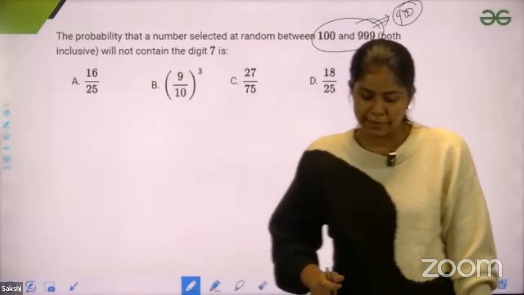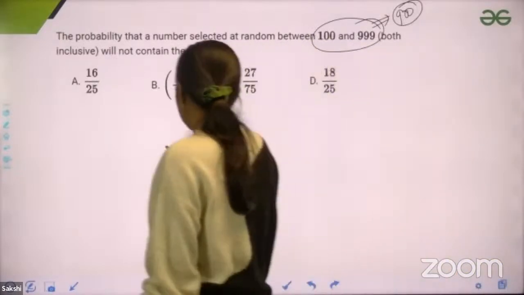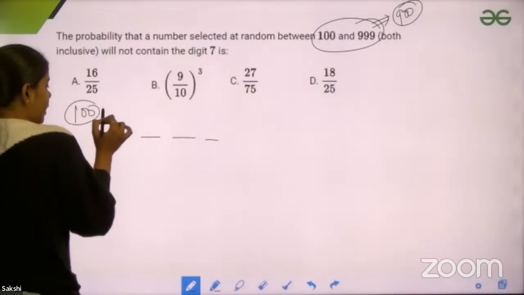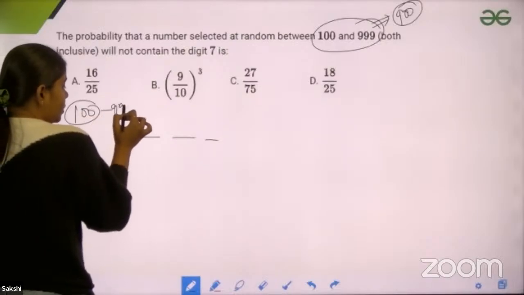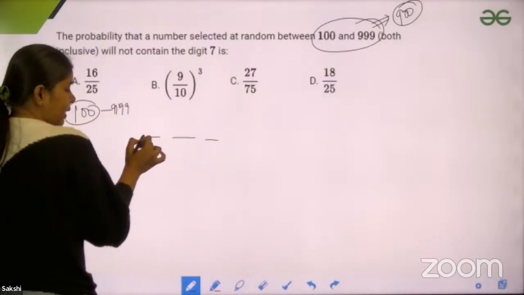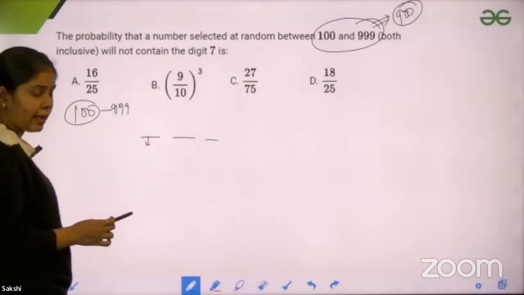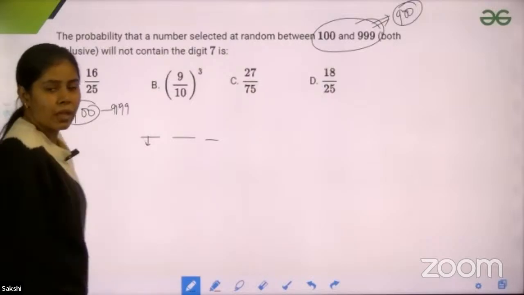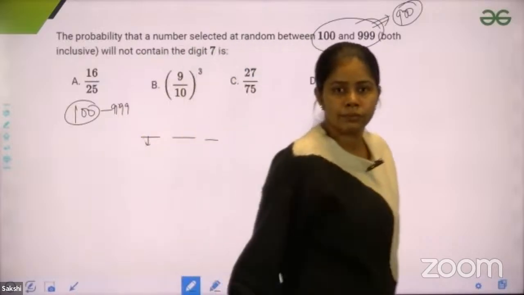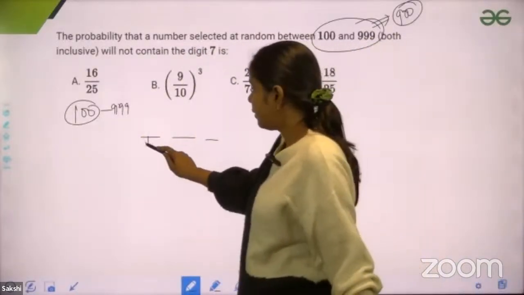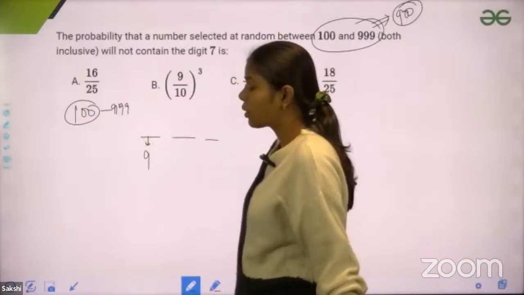Tell me, guys. So basically, if you would see, you have a 3-digit number and the numbers are starting from 100 and up to 999. If you would see that at any place, if at this place, how many numbers can I have? I can have 9 numbers on this place because 1 to 9.